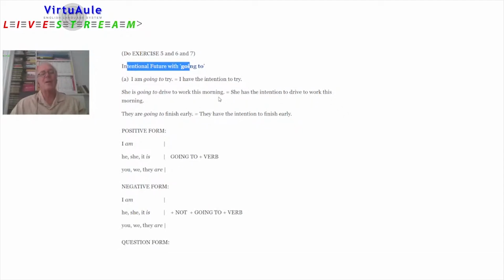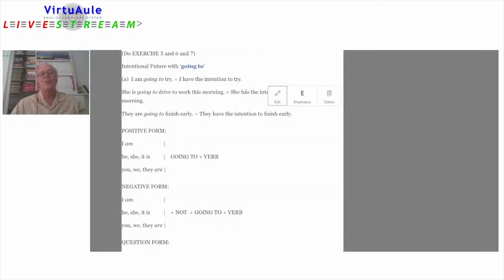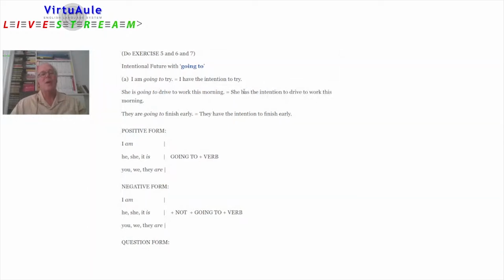Intentional future with going to. Okay, we saw a lot of sentences. I am going to try. I have the intention to try. In other words, this is the future with an intention. She is going to drive to work this morning. She has the intention to drive to work this morning. In other words, she will drive, but she has the intention.